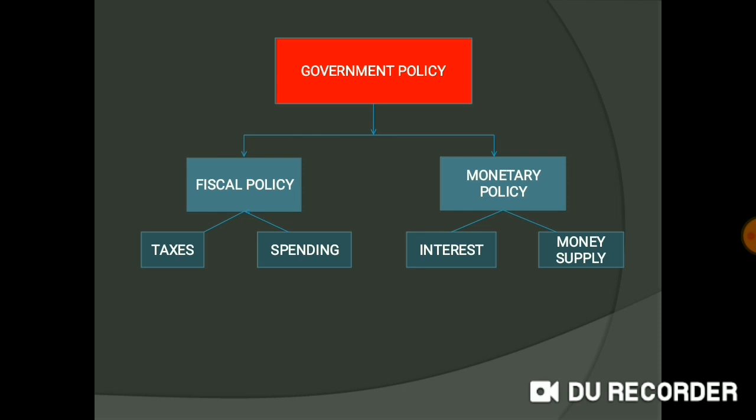So normally the government uses two policies to run its country or to run its government. Understood? These policies are fiscal policy and the monetary policy. So, under fiscal policy, the government usually uses the three instruments, that is, taxation, public spending, and public borrowing.